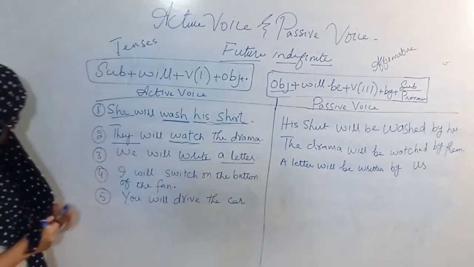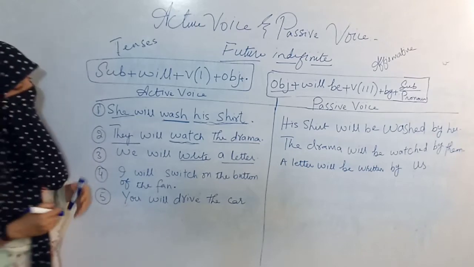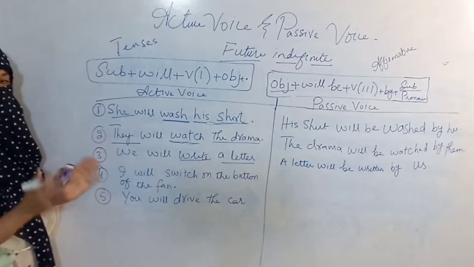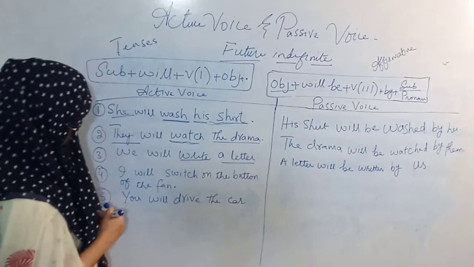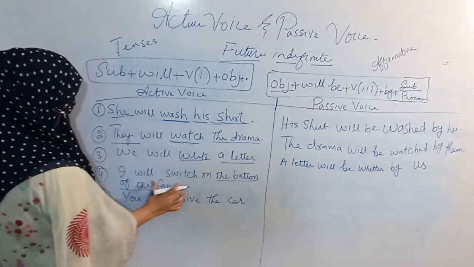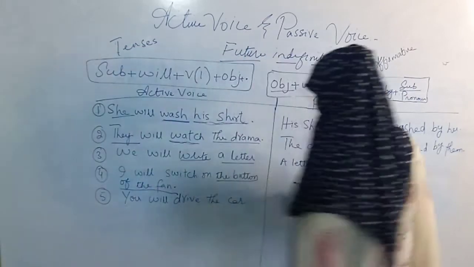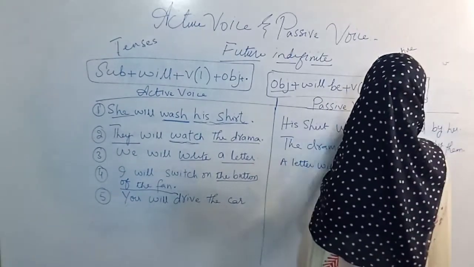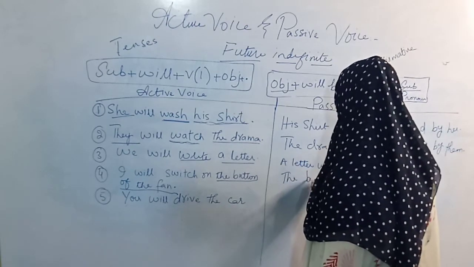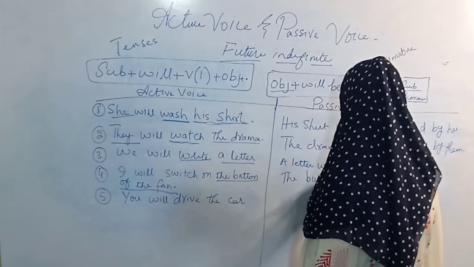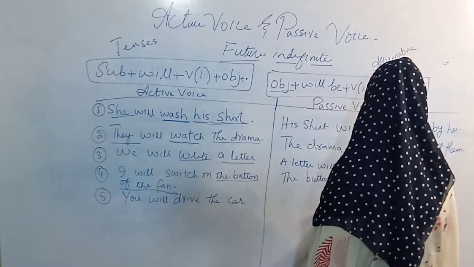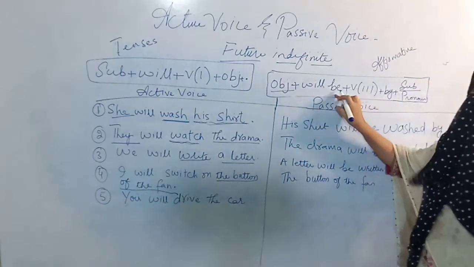Alright, so let's come to our fourth sentence. I will switch on the button of the fan. So the button of the fan, all this will be taken as object. So the button of the fan, then will be according to formula.